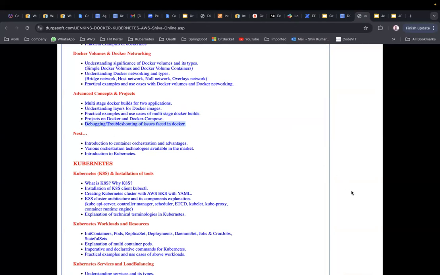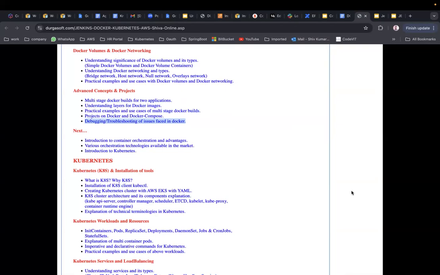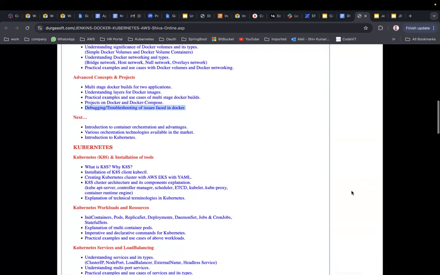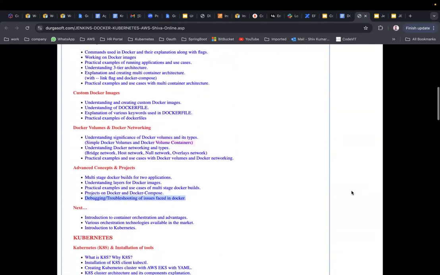Troubleshooting is very important when we deal with DevOps technologies and the DevOps field. What are the different problems that may appear when we work with Docker? We are going to give a clear explanation of different problems and their solutions, what the reason is that caused each problem, how to troubleshoot it and how to solve it. That's the kind of explanation we are going to get from this. Okay, so that's Docker.